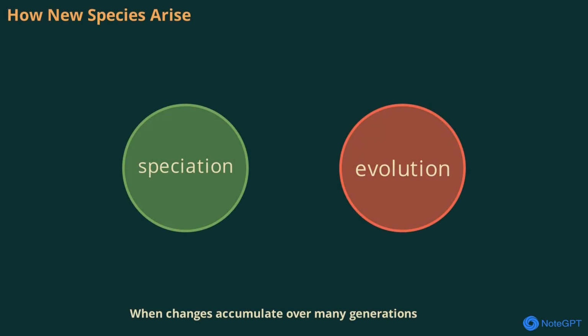Changes accumulate over many generations. Populations can become so different that they're considered new species. This process is called speciation. It often happens when groups of organisms are separated by physical barriers like mountains or rivers and adapt to different environments. Over time, these groups develop unique traits, eventually becoming distinct species. Speciation is a natural outcome of evolution and natural selection.